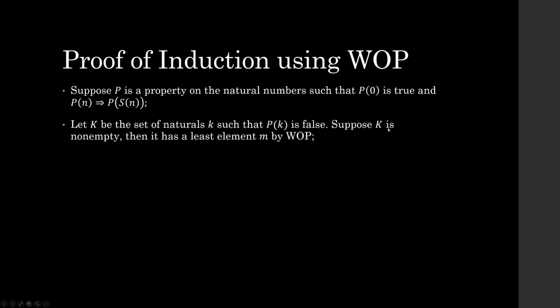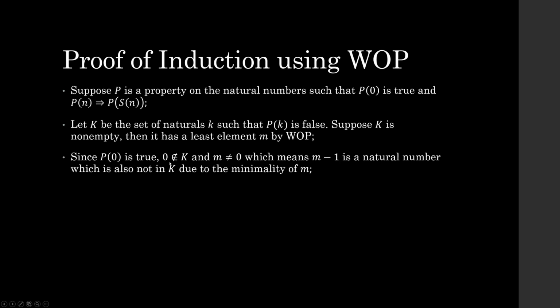So suppose K is non-empty, it has at least element m by the well-ordering principle. Since P of 0 is true, 0 can't be in K, because that's just the definition of K. And so m is not equal to 0. So that means that m minus 1 is a natural number, because if m was equal to 0, then m minus 1 is not a natural number anymore. We haven't actually defined the arithmetic of m minus 1. We're going to do that after, but that's fine. Let's just say what subtraction is. So m minus 1 then is a natural number, which is also not in K, because m is supposed to be the minimal element of K, right?